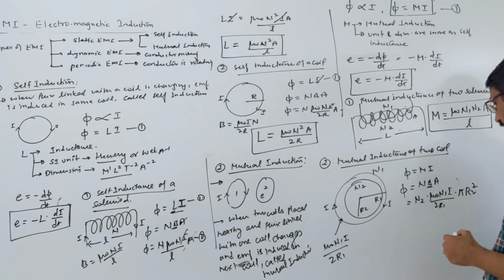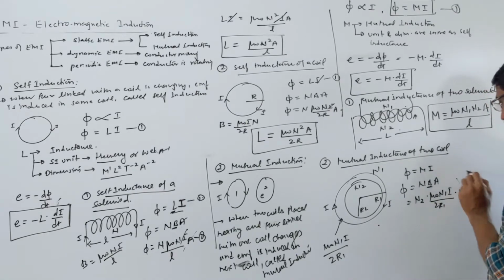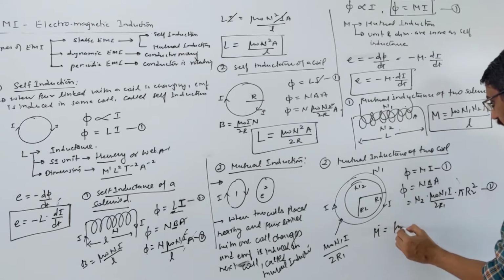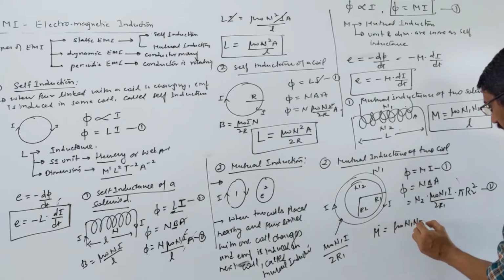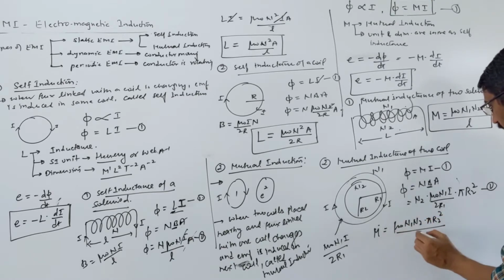Let's simplify this term, and equate these two terms. Current gets cancelled, so we get M equal to μ0 n1 n2 π r2 squared upon 2 r1. That's your answer.